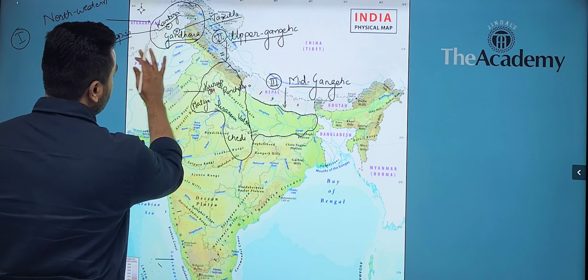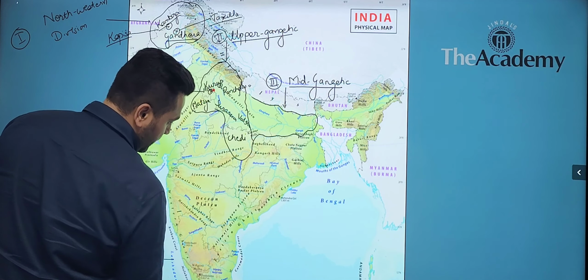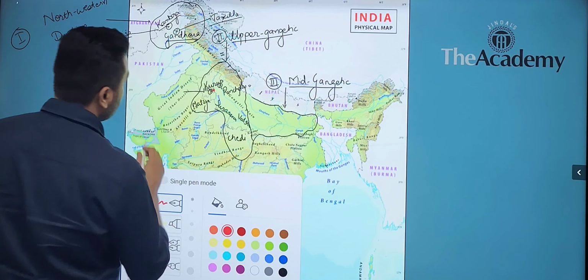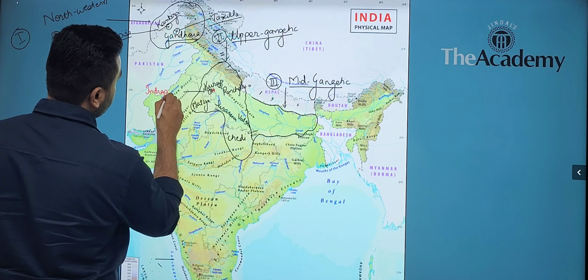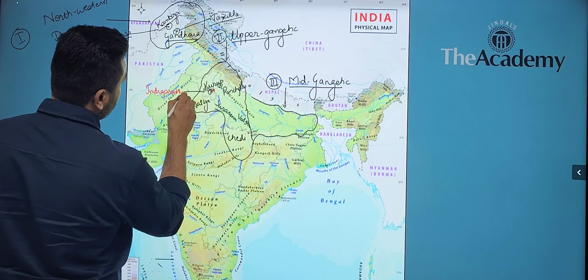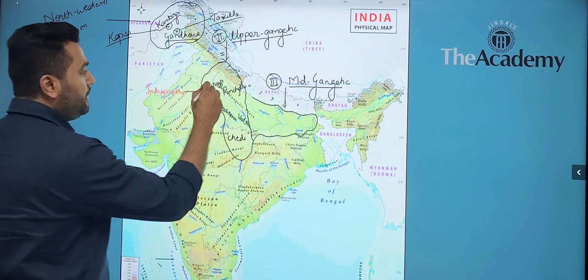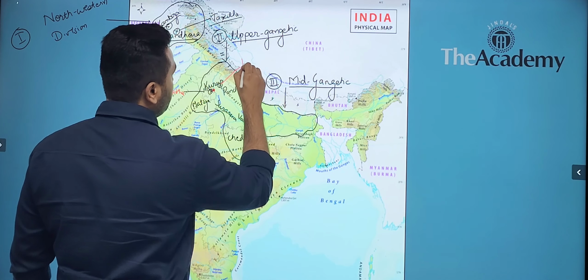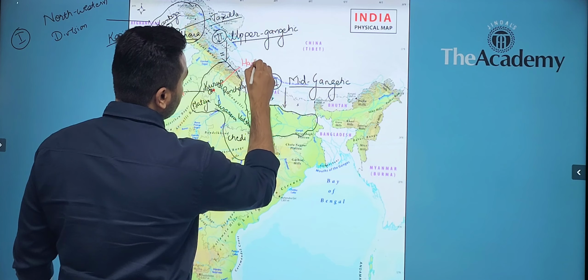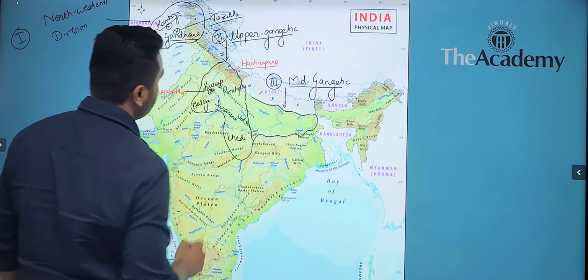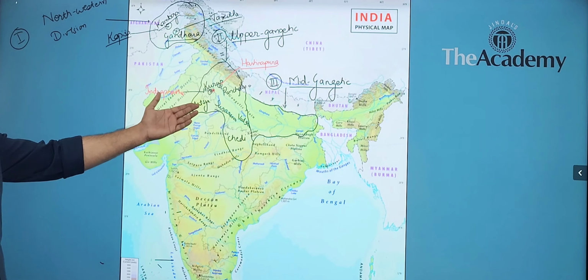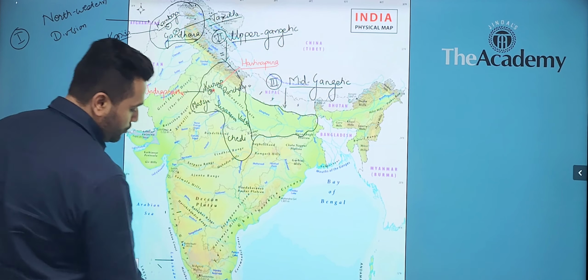So we have Indraprasth, which is characterized by present day Delhi, and Hastinapur, characterized by present day Meerut, as important cities under the Kurus.